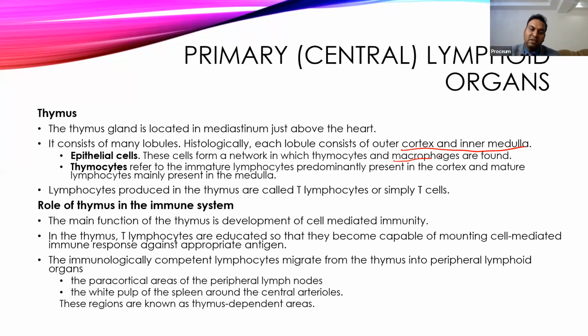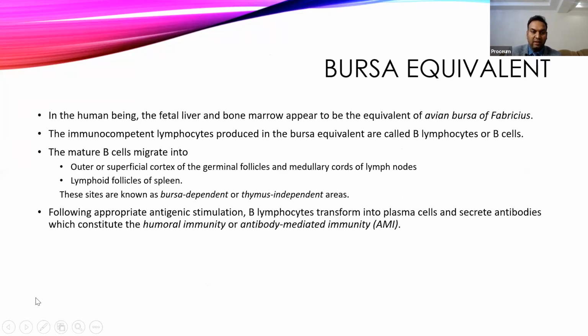Once they are developed and trained in the thymus, these lymphocytes migrate from the thymus to the peripheral lymphoid organs. They usually settle in the paracortical area in the lymph nodes, and in the spleen they settle in the white pulp. That's why these areas are also called thymus dependent areas.